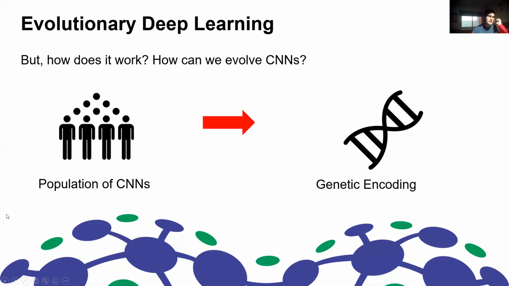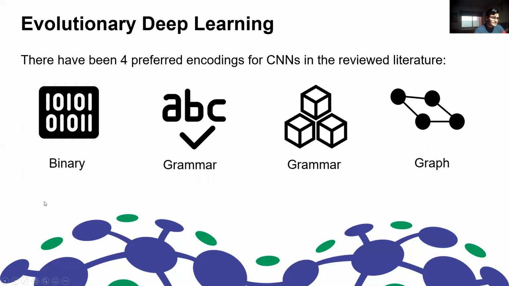And as you remember, in evolutionary computation, we have a population of solutions. In this case, each solution is a potential CNN architecture. But for this case, we need to represent these architectures in such a way that, for example, a genetic algorithm can operate with them. So that's why we need what we call a genetic encoding. In our research, we have identified at least four encoding schemes, which are the binary encoding, the grammar encoding, the block sequence encoding. Here, the word should be sequence, I'm sorry, and graph encodings.